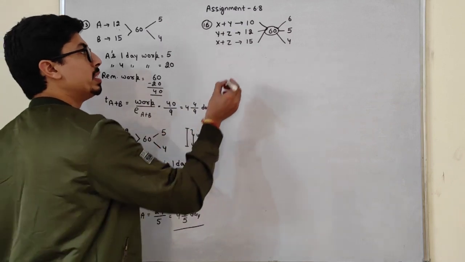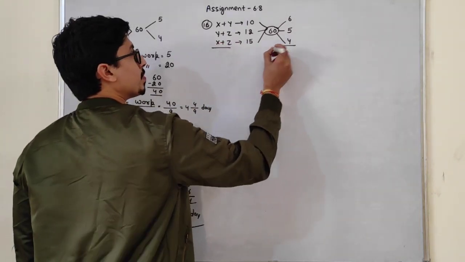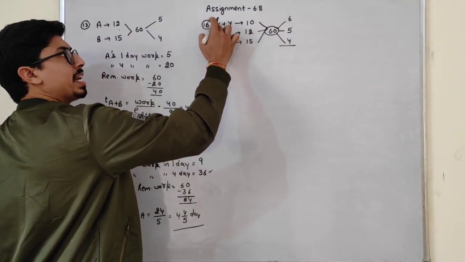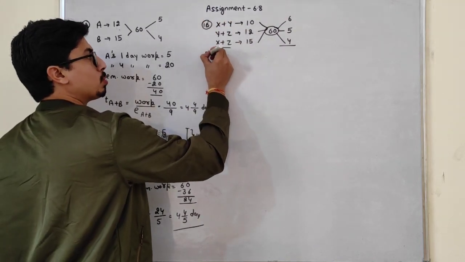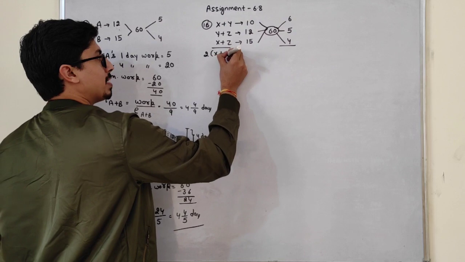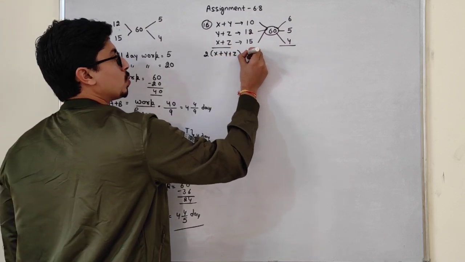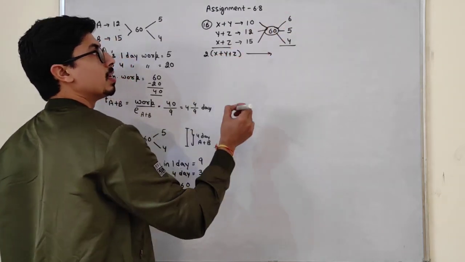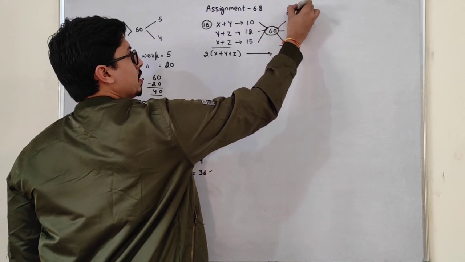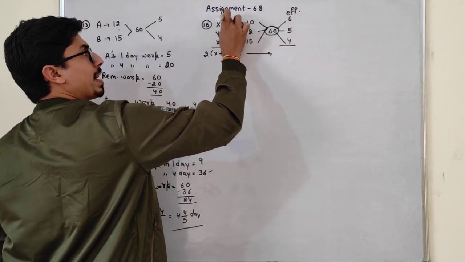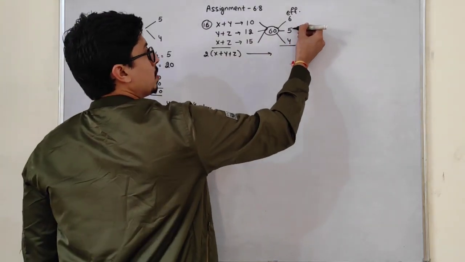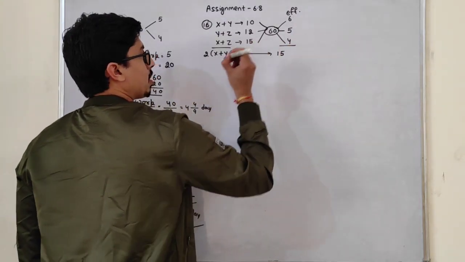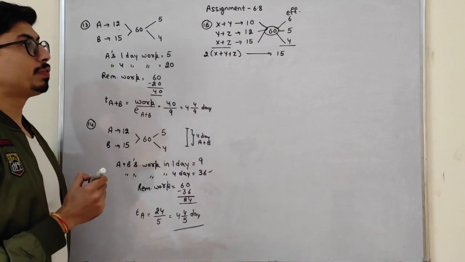Now do one thing, students. Just add them. So if I just add them, x will come 2 times, y will come 2 times, z will come 2 times. So twice of x plus y plus z. These are the efficiencies. This is the efficiency of x and y both together. So this will be 15.